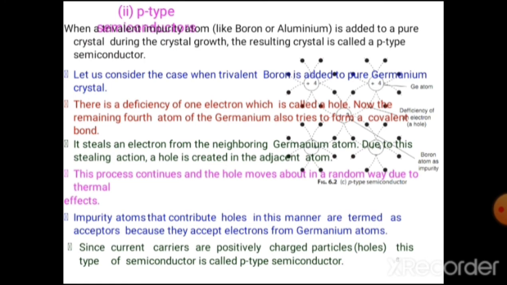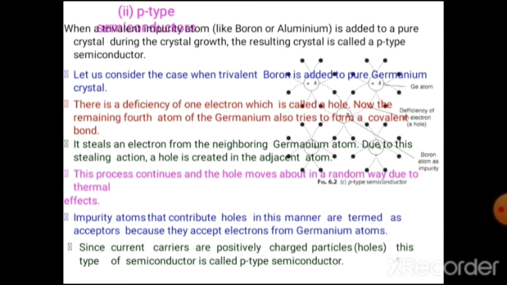Now we discuss the P-type semiconductor. When a pure crystal, let us say germanium, is doped with trivalent elements like boron or aluminum, these types of semiconductors are called P-type semiconductors. Let us consider trivalent boron added to a pure germanium crystal.